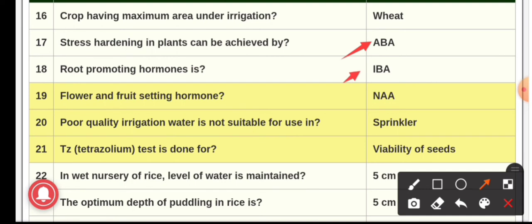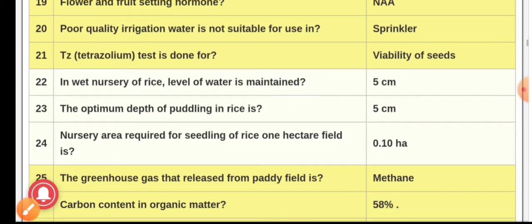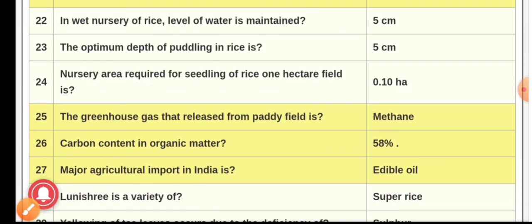Question number 19. Flower and fruit setting hormone. The answer is NAA. Question number 20. Poor quality irrigation water is not suitable for sprinkler irrigation. Question number 21. TZ, that is tetrazolium test, is done for viability of seeds. Question number 22. In wet nursery of soil, level of water is maintained at. The answer is 5 cm.